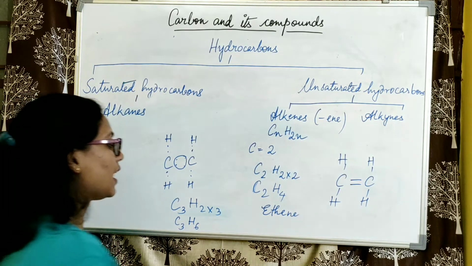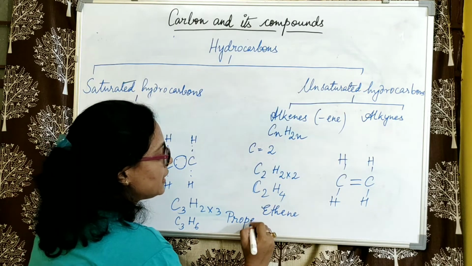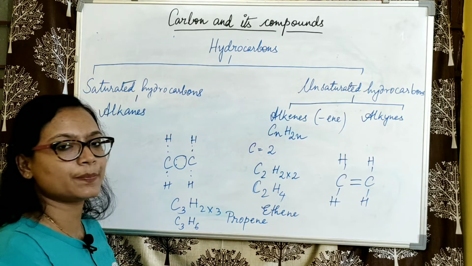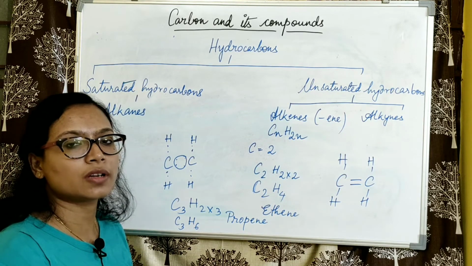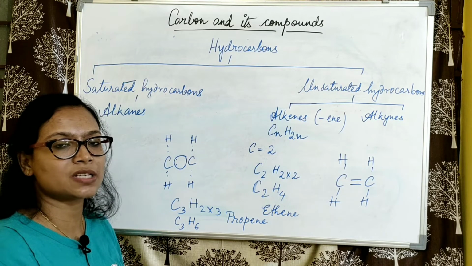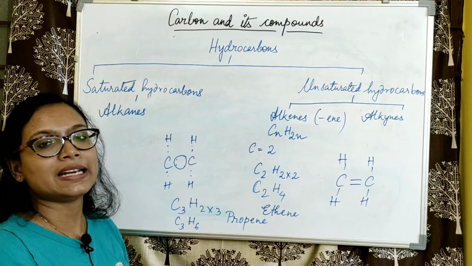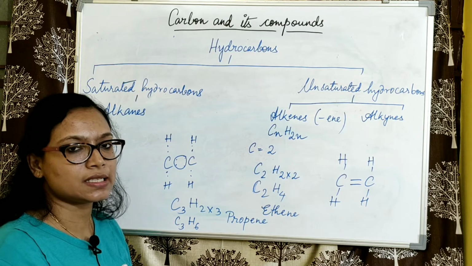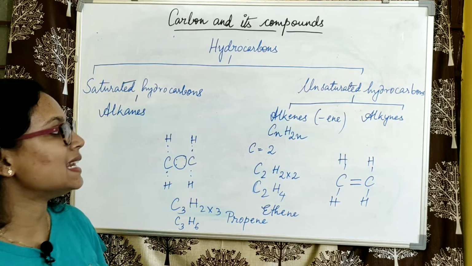We have prop, and it will end with ene, so it's propene. Similarly for C4, if there are 4 carbon atoms linked by double bonds, we get but and ene, that is butene. Okay, so this was all about alkenes.